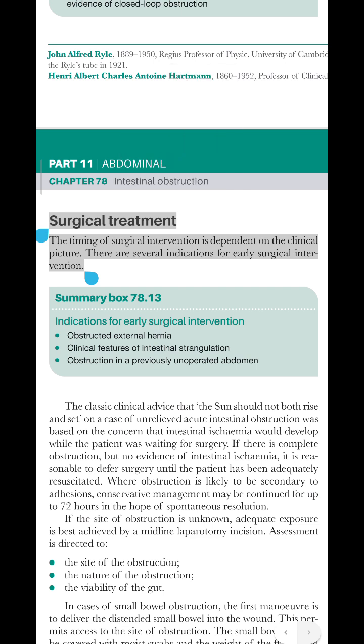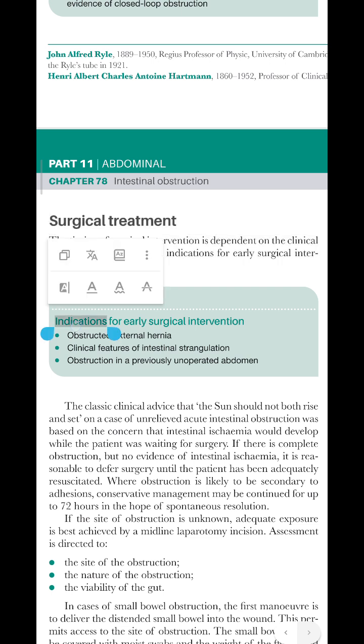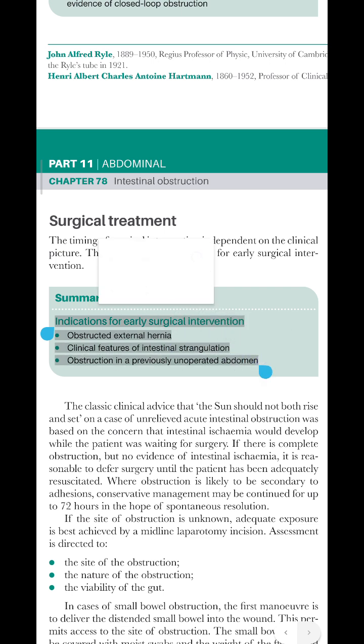Surgical treatment. The timing of surgical intervention is dependent on the clinical picture. There are several indications for early surgical intervention: obstructed external hernia, clinical features of intestinal strangulation, and obstruction in a previously inoperated abdomen.